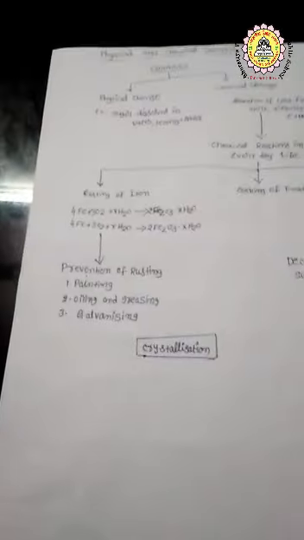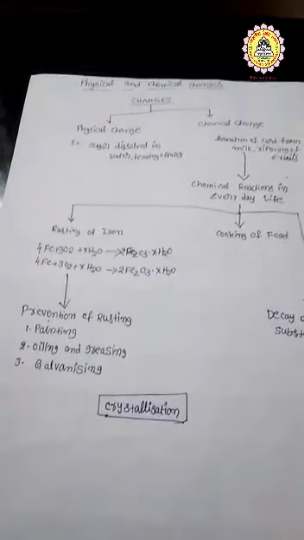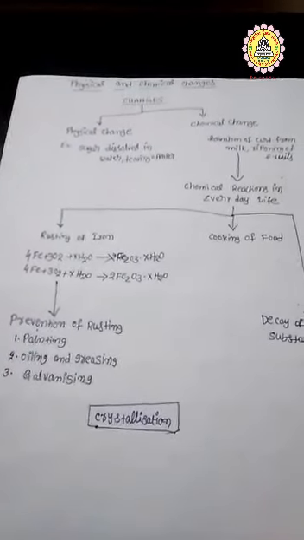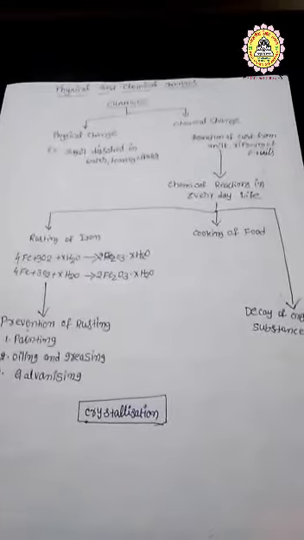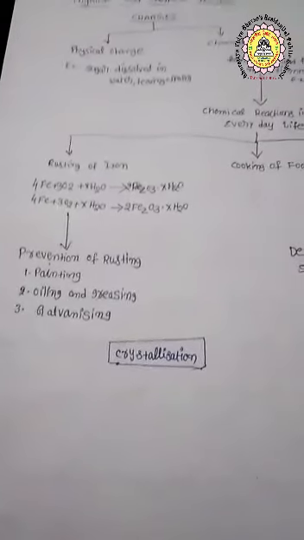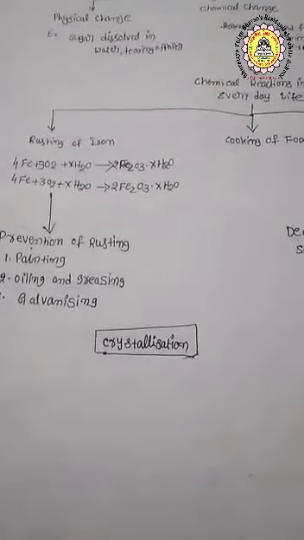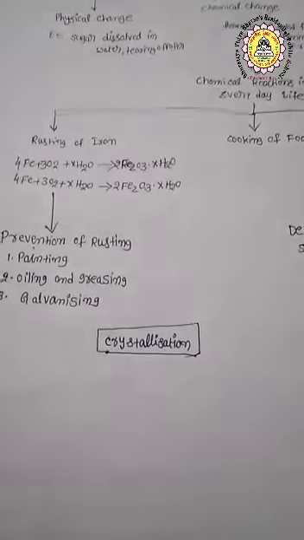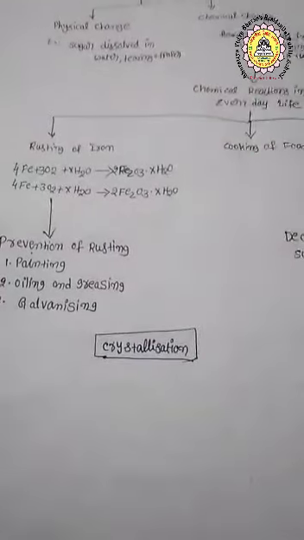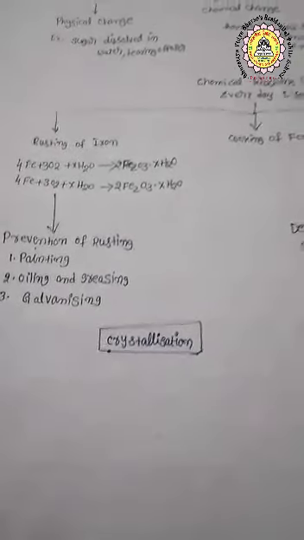Another topic of this lesson is called crystallization. Crystallization is the process by which an impure compound is converted into its crystals. By using crystallization, we can make different types of salts. Example: sodium chloride and copper sulfate. These two salts we can easily obtain by the process of crystallization.